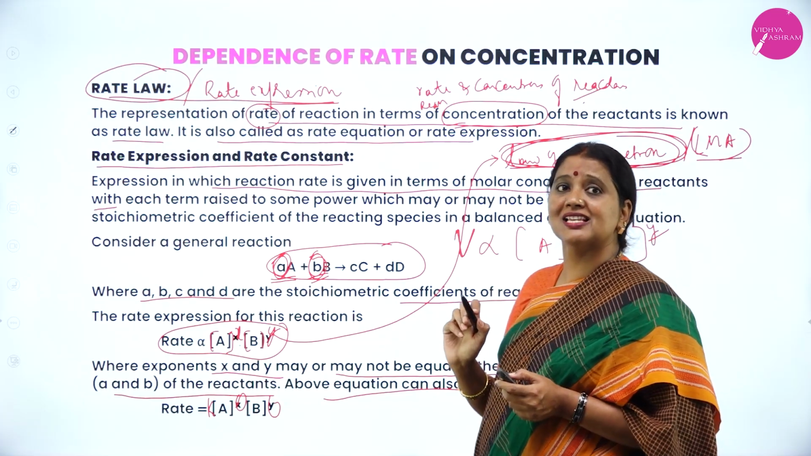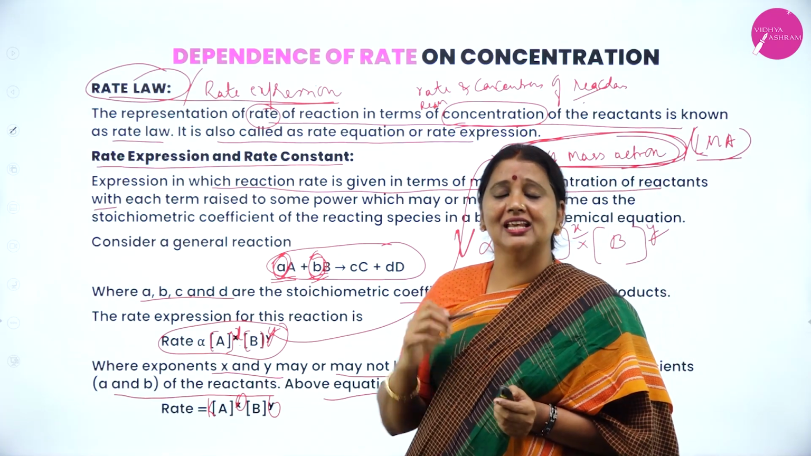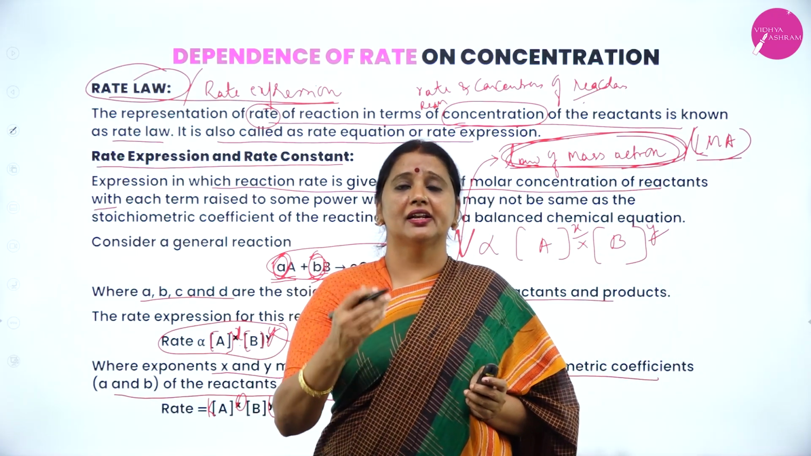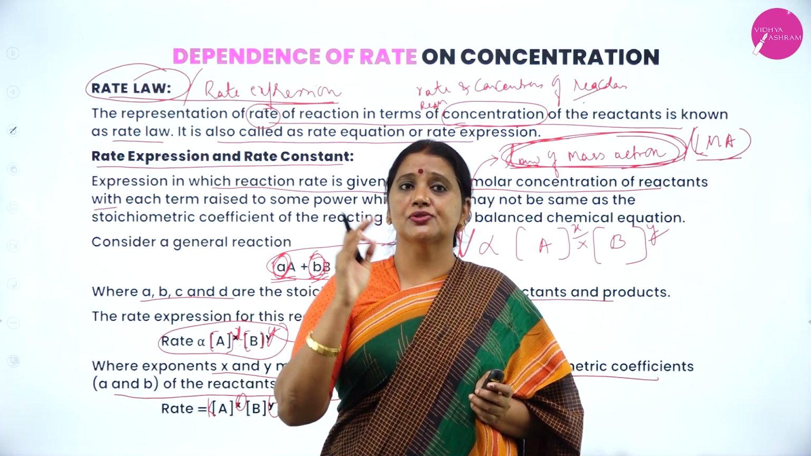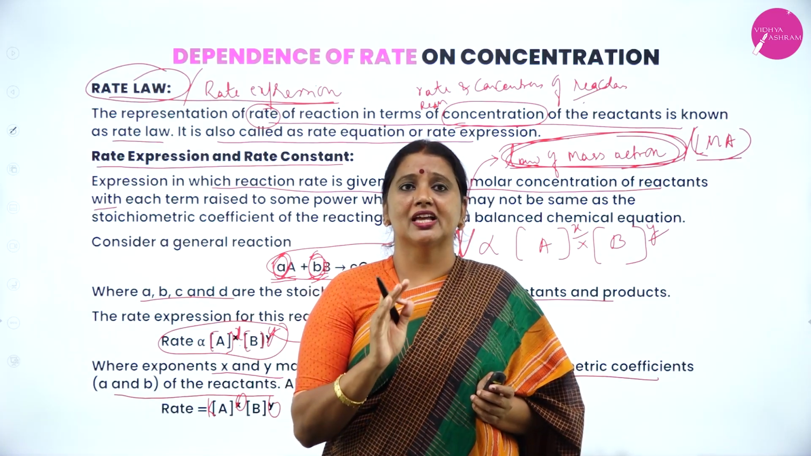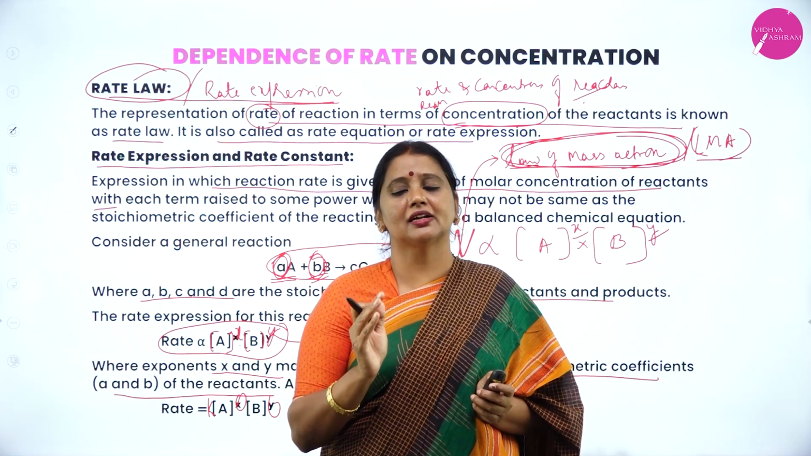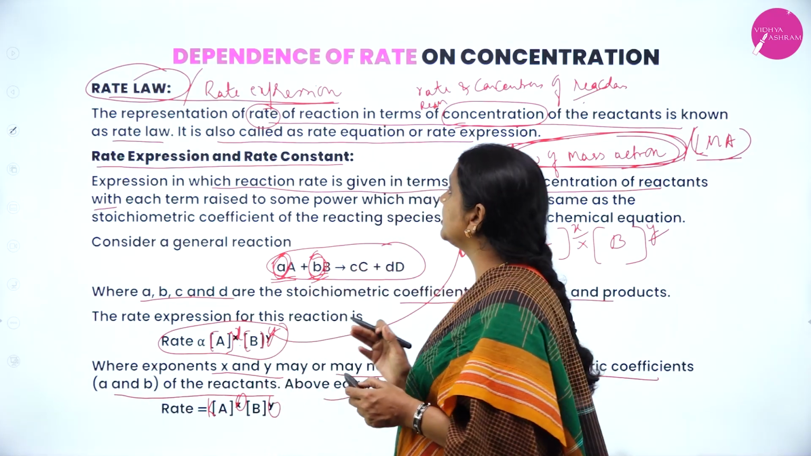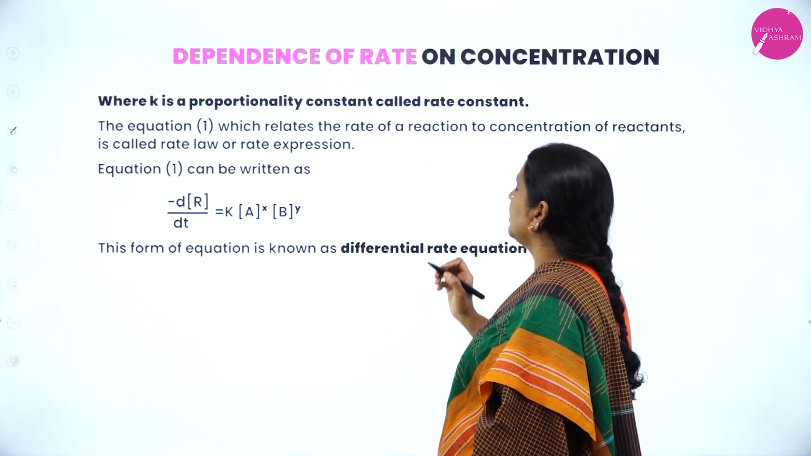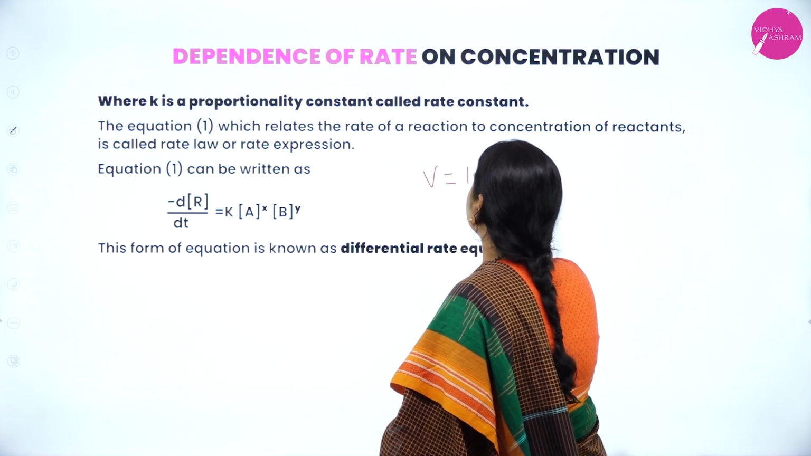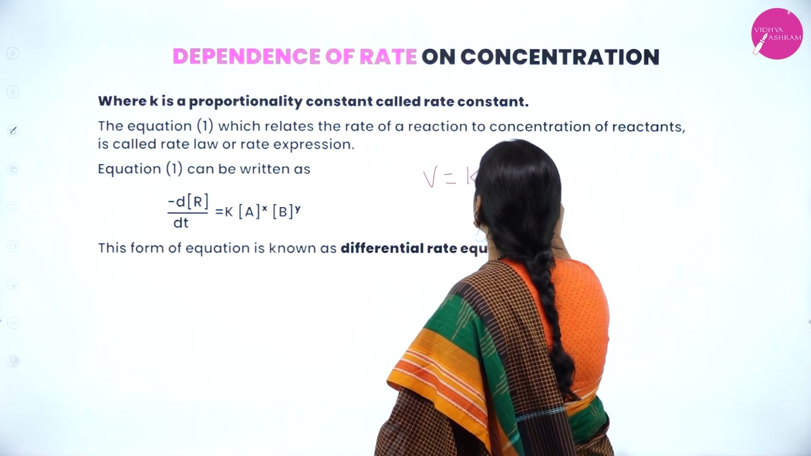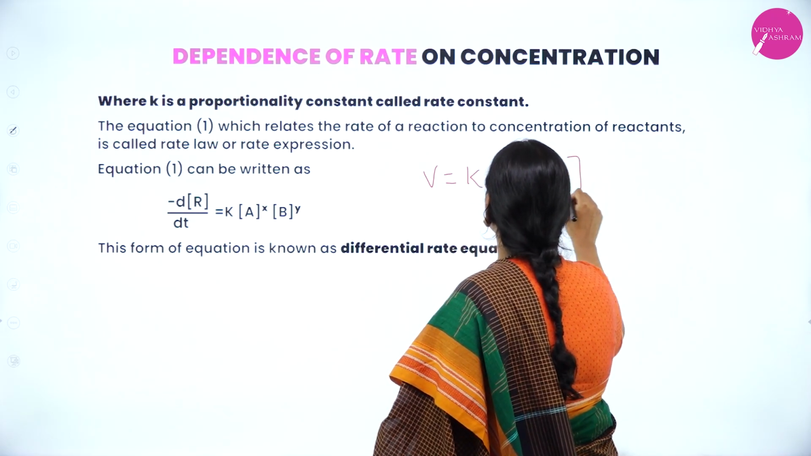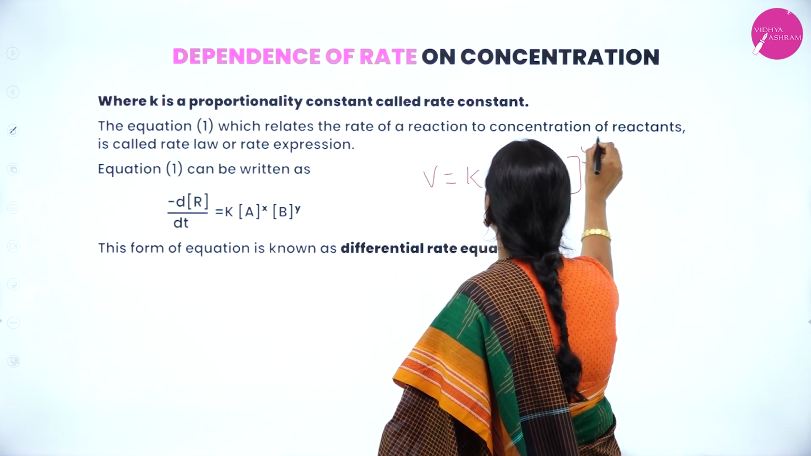Law of mass action. My dear students, once again I will give the definition for rate law, rate equation and rate expression. It gives the relationship between the rate of reaction and the concentration of the reactant. So if I write V is equal to K into the molar concentration of A into the molar concentration of B to the power of X and Y,